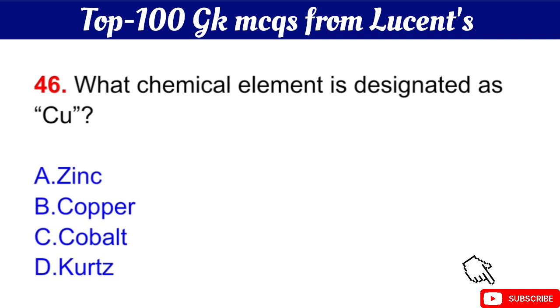Question number 46 is what chemical element is designated as Cu? Your question is what chemical element is designated as Cu? The right answer is option B, copper.